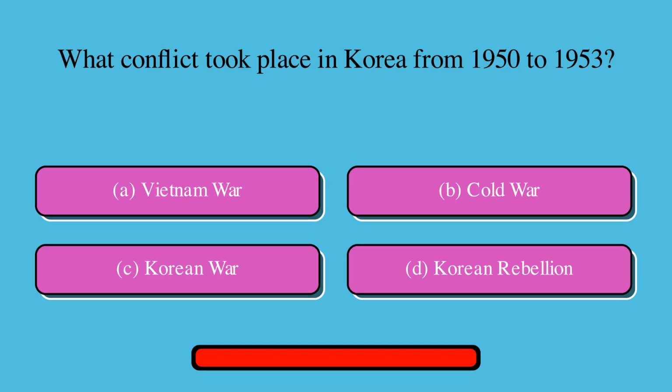What conflict took place in Korea from 1950 to 1953? A. Vietnam War, or B. Cold War, or C. Korean War, or D. Korean Rebellion?